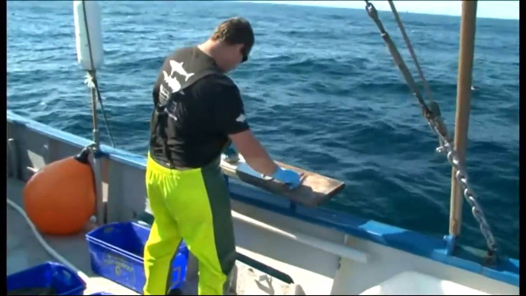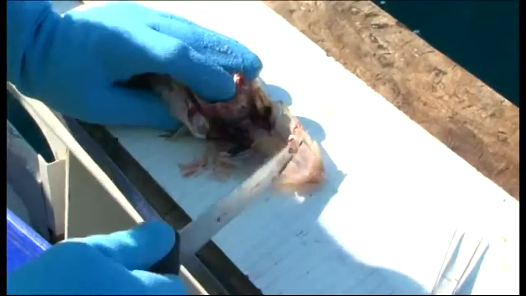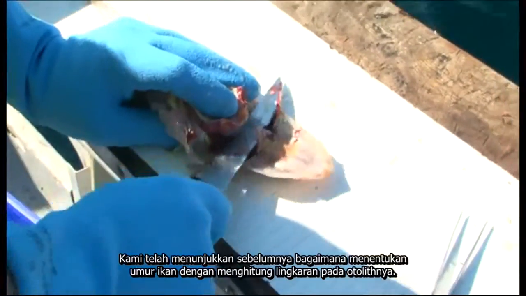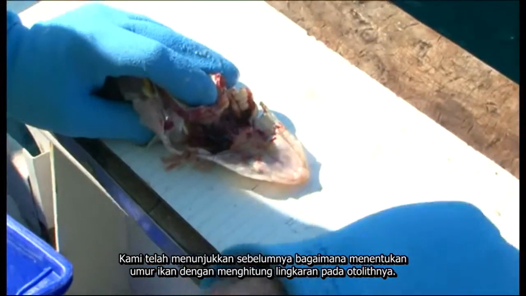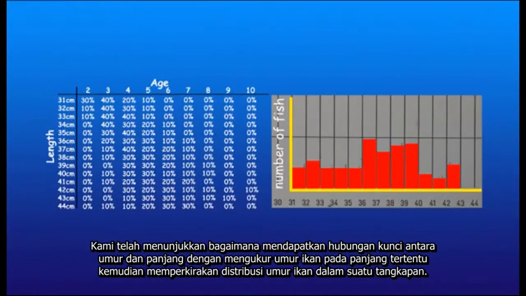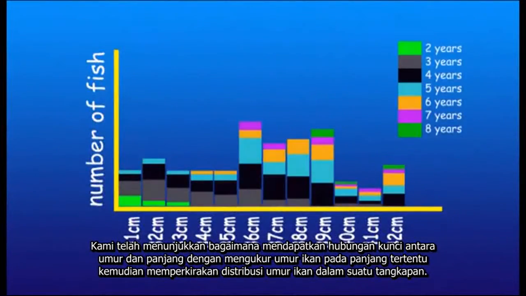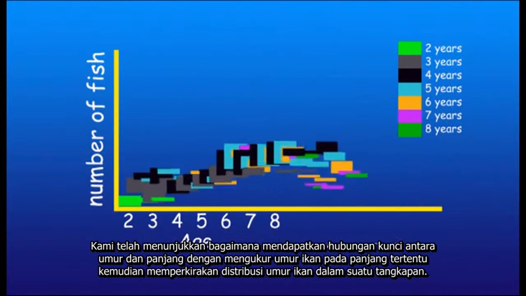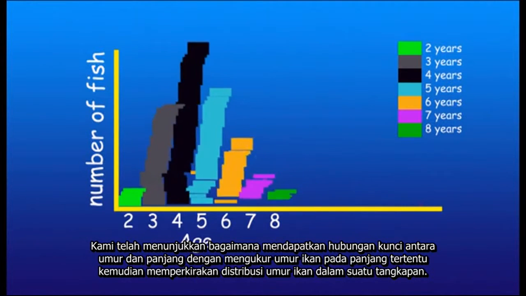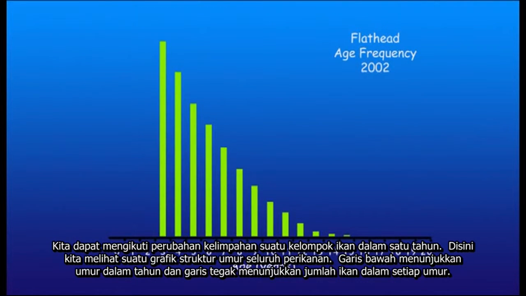Knowing how long a fish species lives and their mortality rate is critically important to managing a fishery. We've already discussed measuring fish age, so how do we measure mortality? Building on what we already know about the age frequency distribution in tiger flathead and extending this over a number of years, we can track the change in population for each group of recruits. Let's follow this through and look at an example starting in 2002.